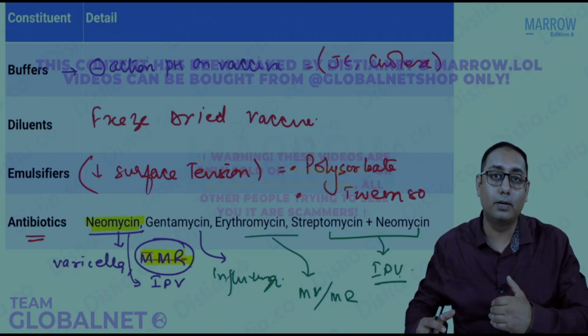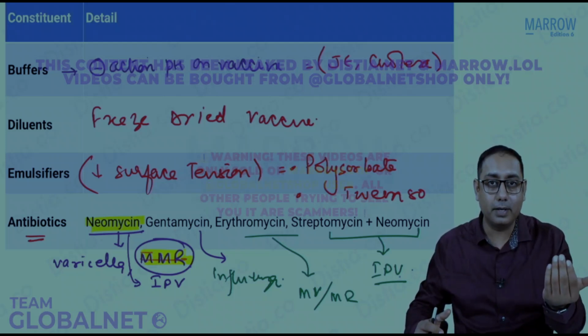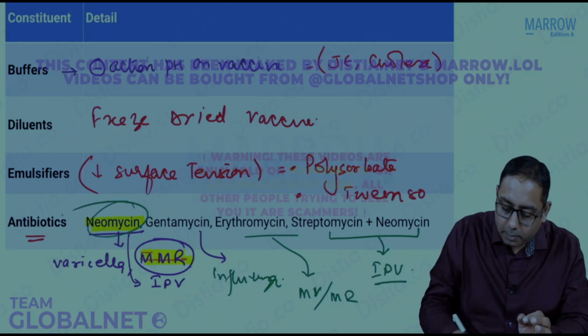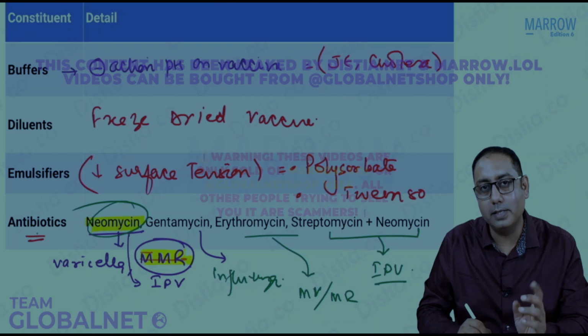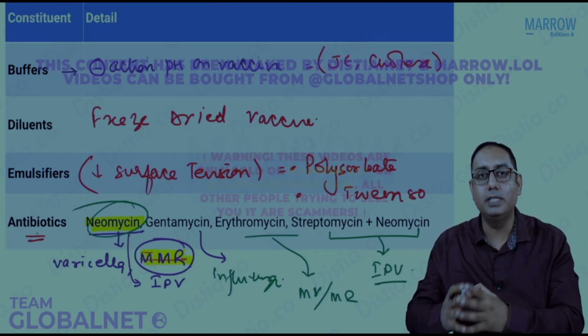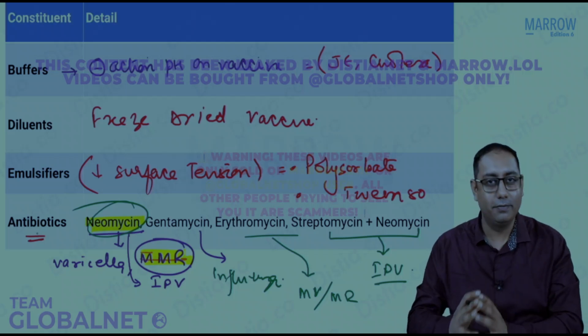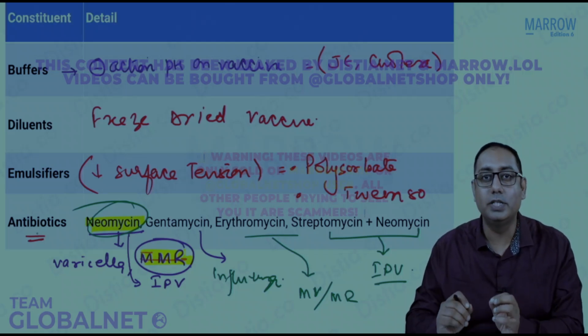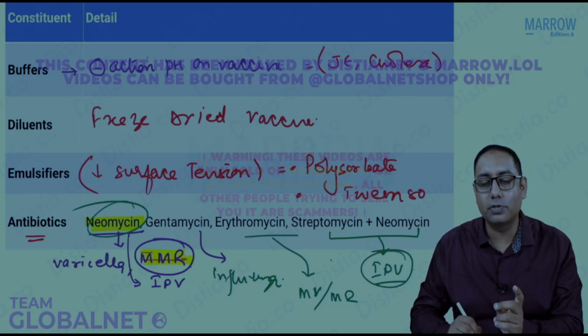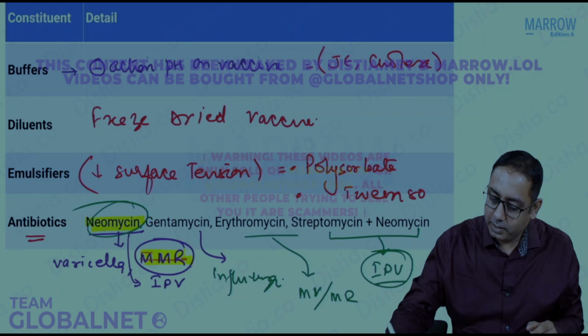So people who are allergic to any specific antibiotic cannot use these particular vaccines. Specifically, MCQs are commonly asked about neomycin. Neomycin allergy is a contraindication for measles vaccine or the measles rubella vaccine. Also, neomycin allergy is a contraindication for the IPV vaccine.